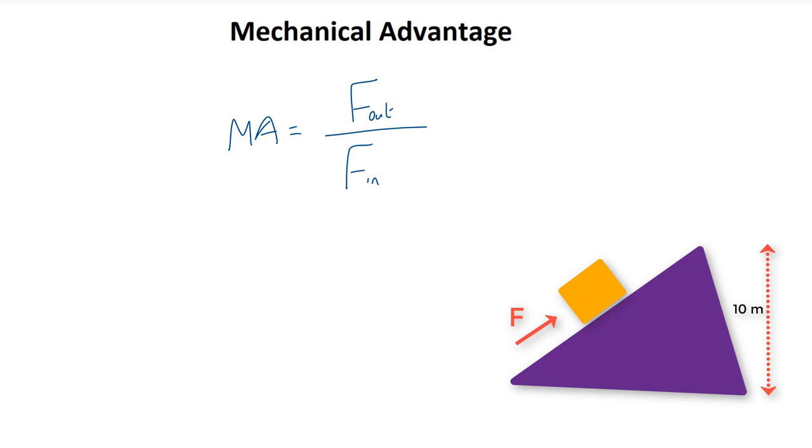An important point to note about this example is that the work done in both cases is the same. It is only the force that is bigger in one of the two situations. As we shall see in the next video, work is equal to the dot product of force and displacement. Therefore, although the force is smaller when using the incline, we have to push the block up further.